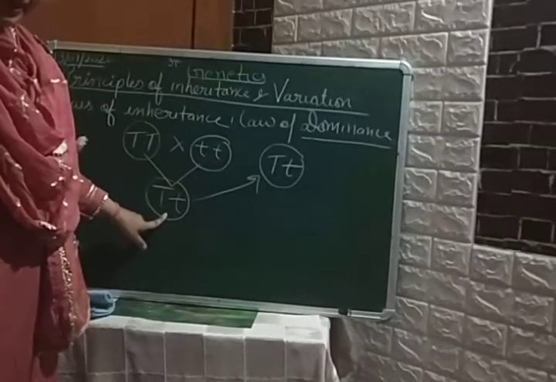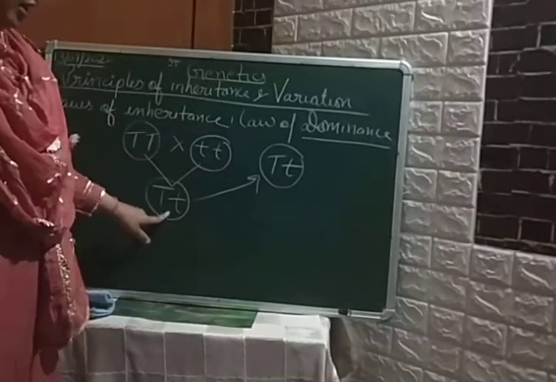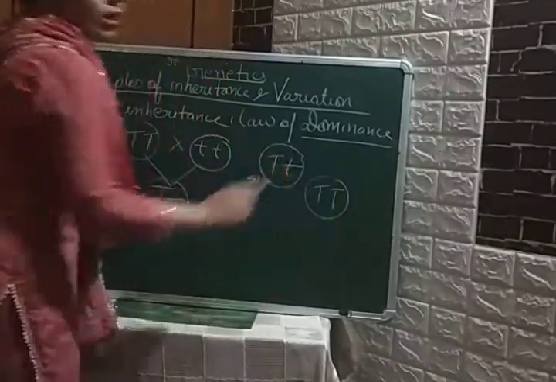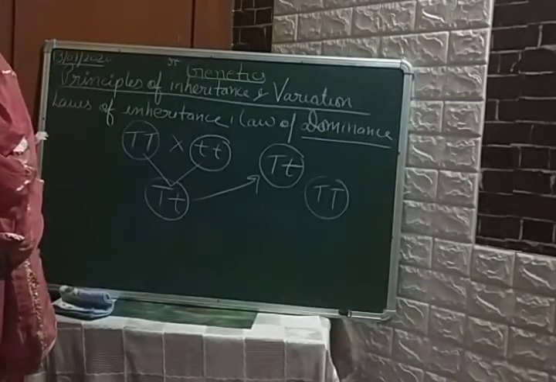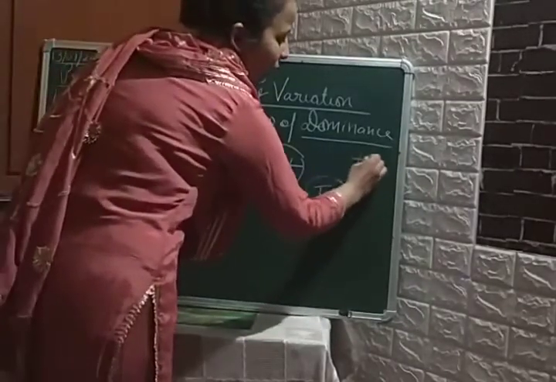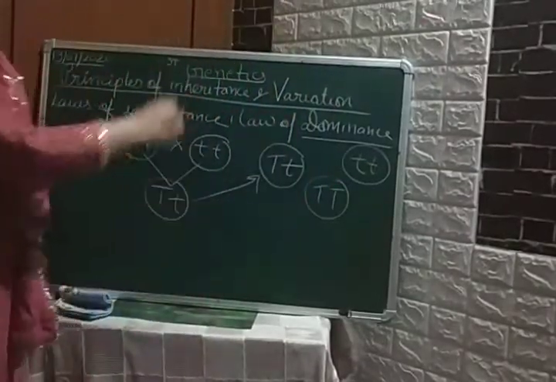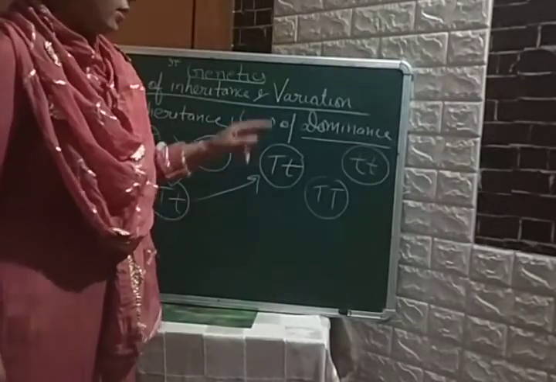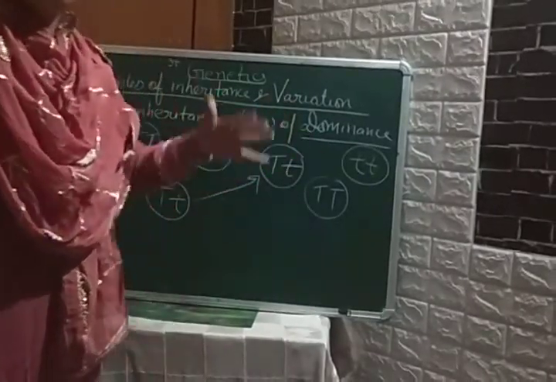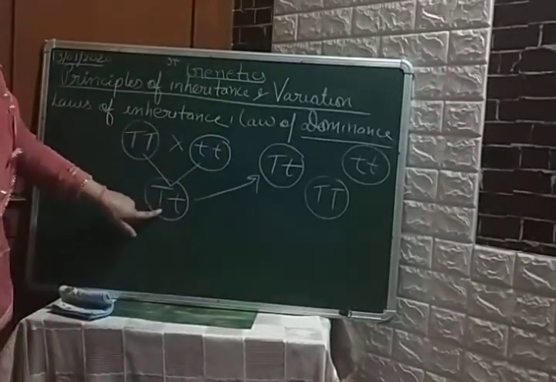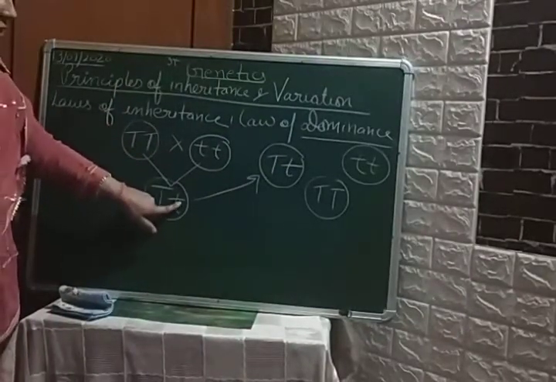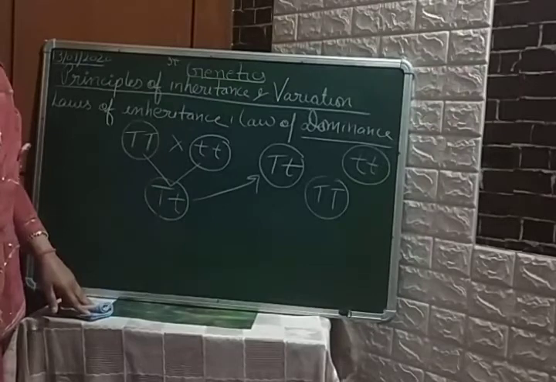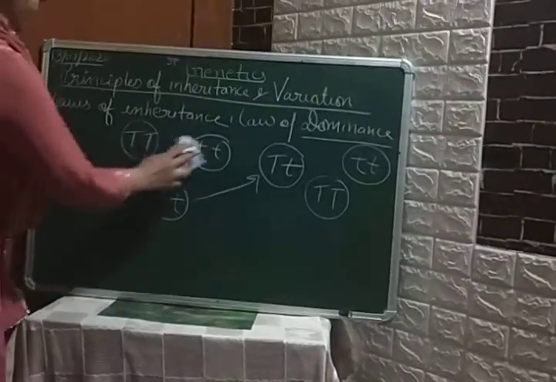Clear? Getting or not? Here, why am I not taking the example of capital T and capital T? Because here both are expressing themselves, so it would be difficult for you to understand. And why am I not taking the example of small t here also? Though they are recessive, they are able to express themselves. A recessive character can express itself only in the homozygous condition and not in the heterozygous condition. In the heterozygous condition, small t would be suppressed by the dominant character. Understood? I hope you are getting it.